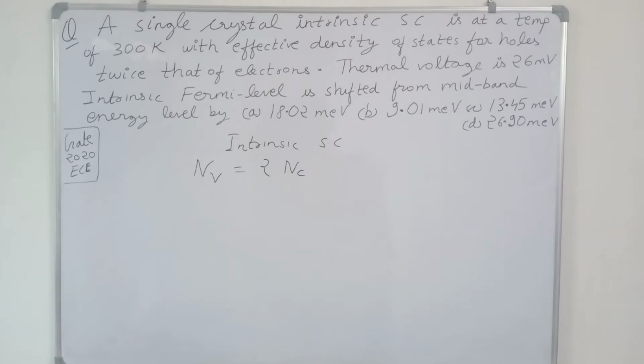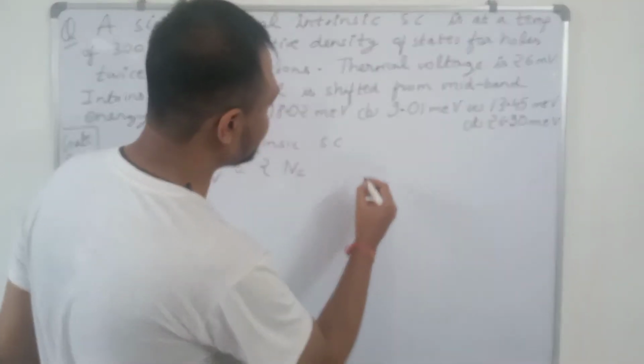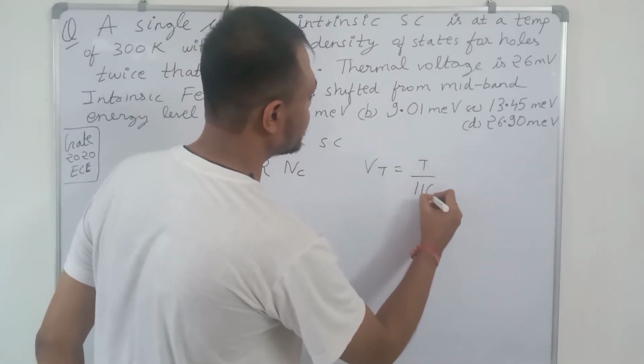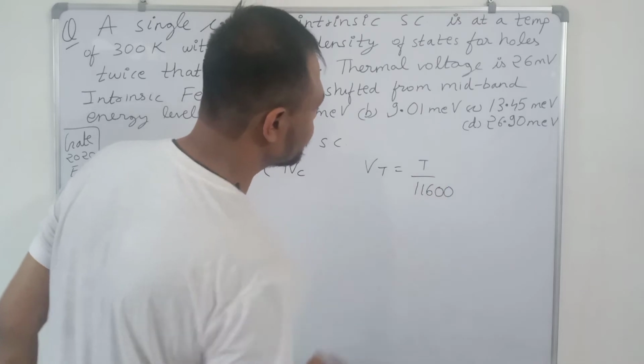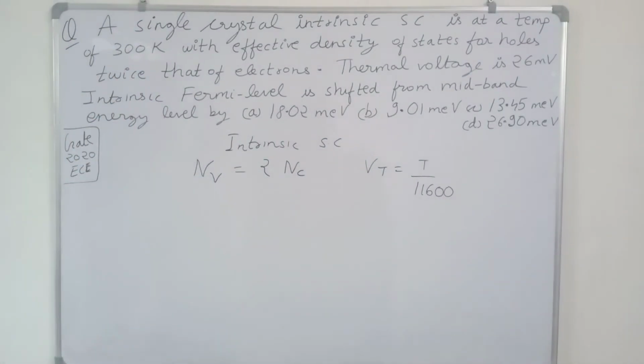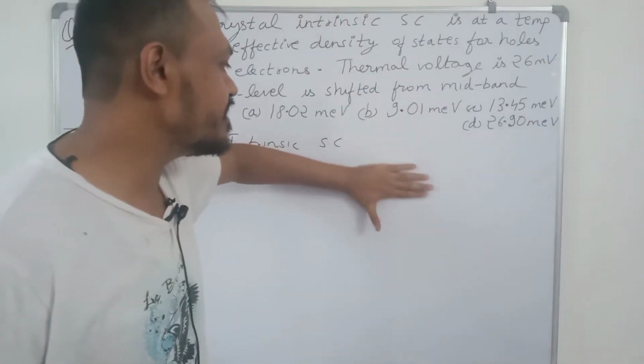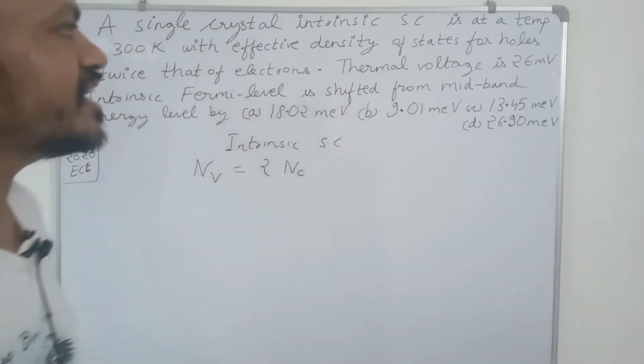Now thermal voltage is given as 26 millivolt. Obviously you can also derive this from the formula Vt equal to T upon 11,600. So if you put T equal to 300, then you will get Vt equal to 26 millivolt. Also you should remember this value. This is the value of thermal voltage at room temperature.